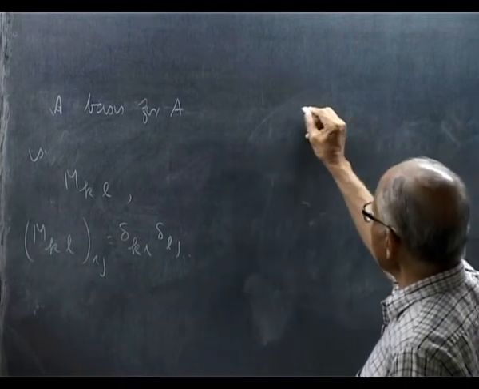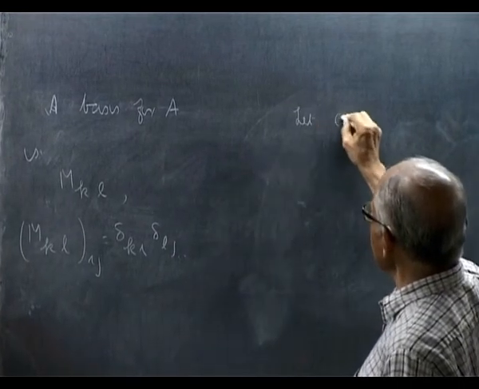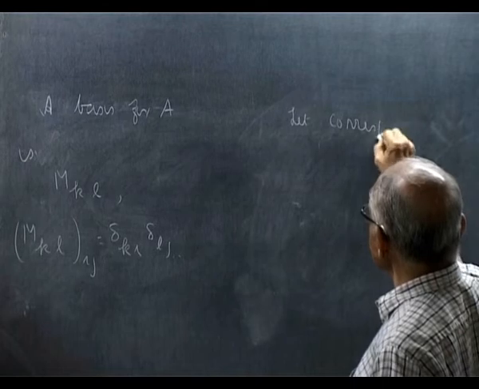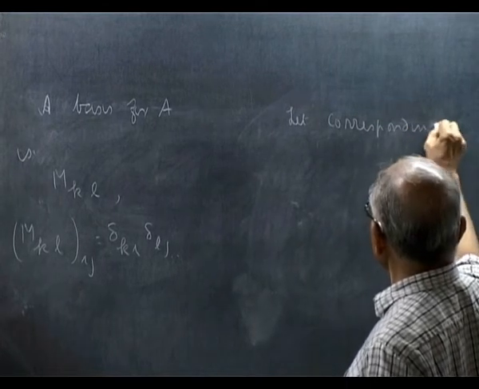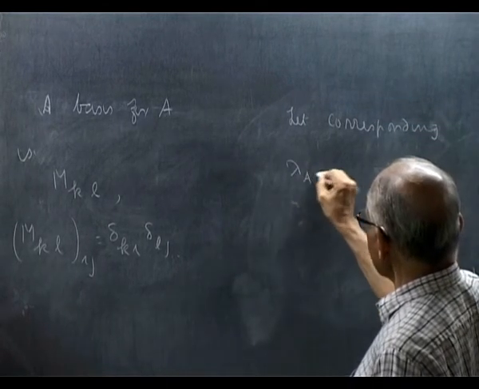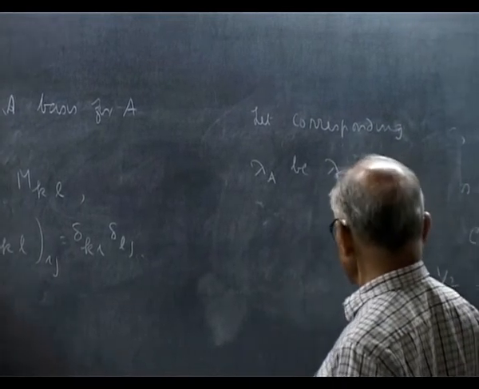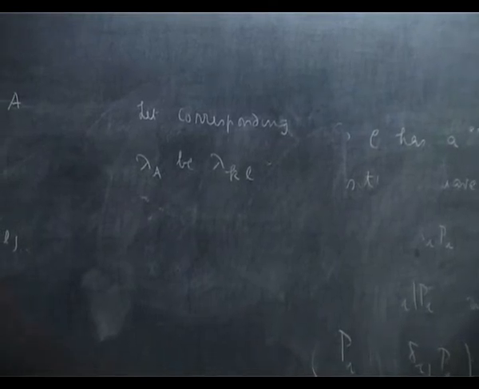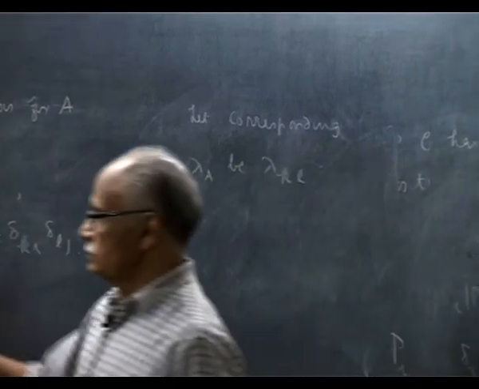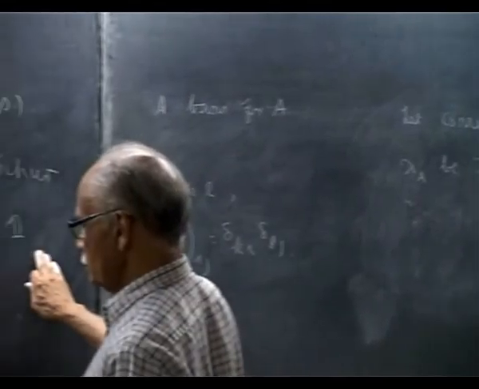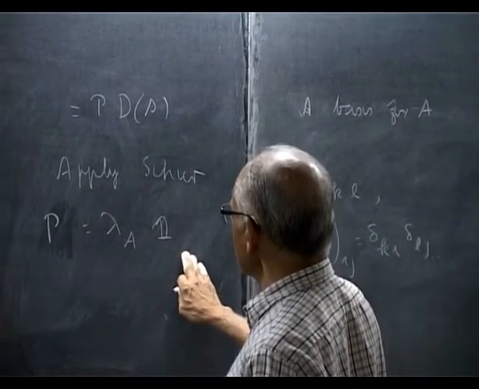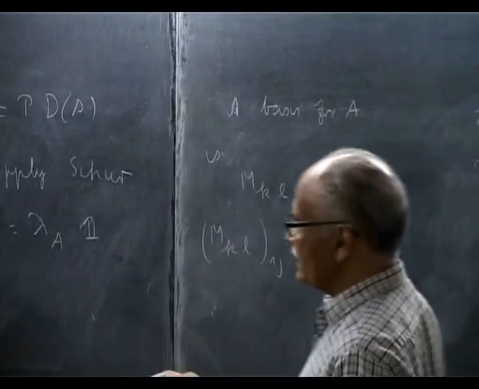So let the corresponding lambda_A be called lambda_KL. So I find from here, let me do this, I want to rewrite this equation.